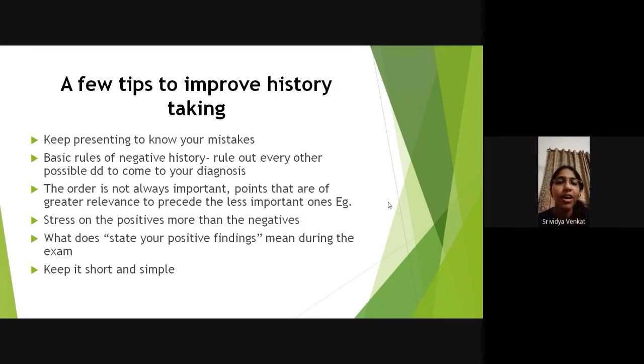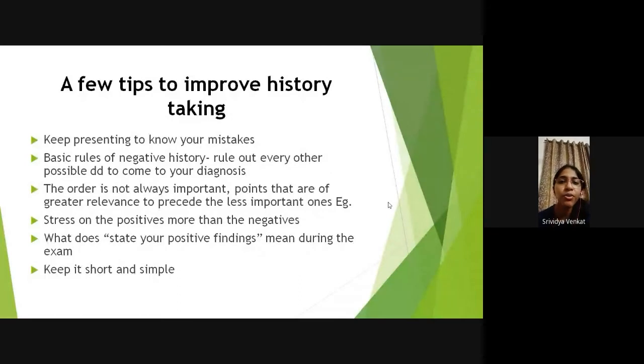Krishnai, can you go to — so I'll just give you a few tips on how you can improve your history taking. Because a lot of times, and this has happened to us, therefore I'm telling you, we go to the ward and then we start taking history: name, age, sex, address, all that is done. And then after chief complaints, we start wondering what to ask next, because if you've not read the theoretical aspect, then you will be confused about what differential to think of and how to rule out.